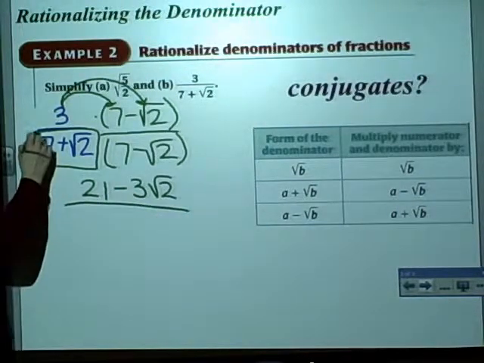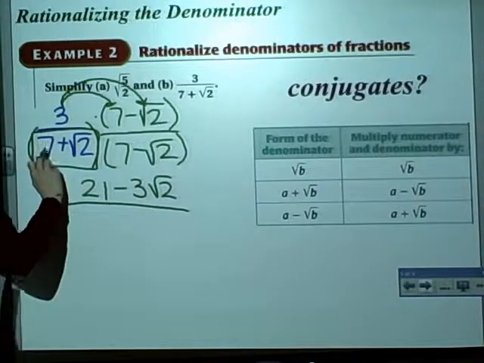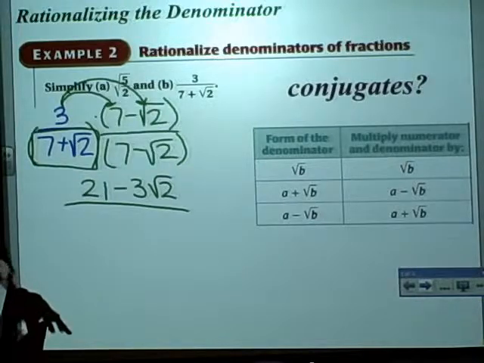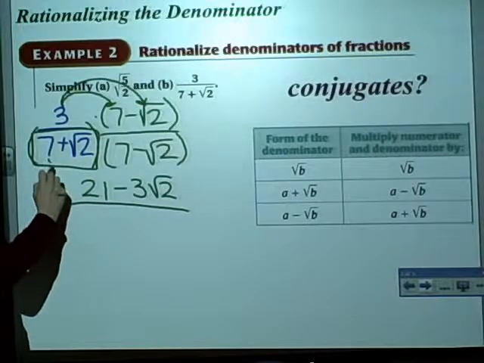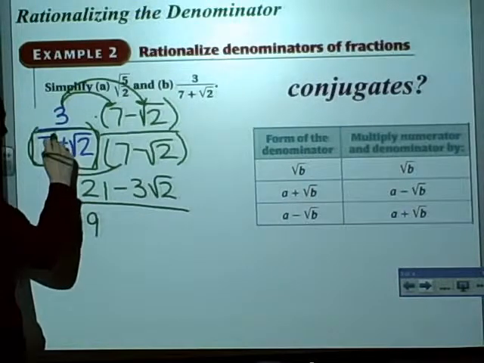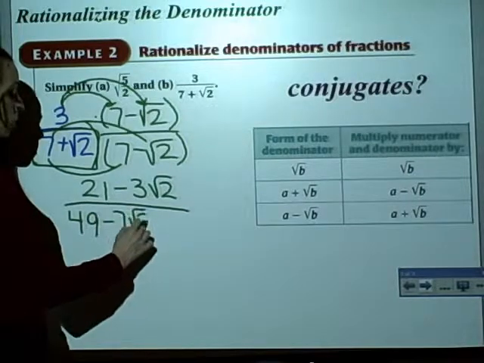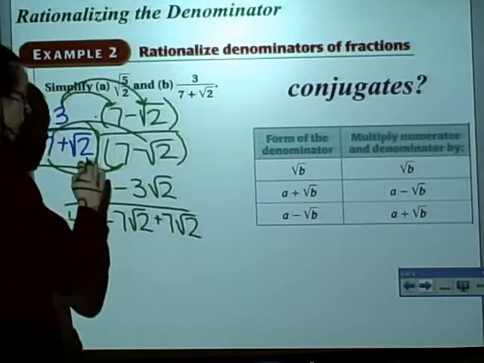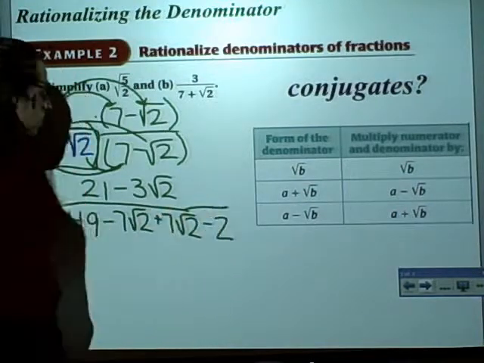Now for the bottom, I have 2 expressions I'm multiplying together. We know how to do that. We have a term plus another term, so we're going to use foiling. When you have a radical, it's almost like it's a variable because it cannot combine with other numbers. So we multiply our first terms, 7 times 7, we get 49. Outer terms, 7 times negative radical 2 gives me minus 7 radical 2. Inner, 7 radical 2. And last, radical 2 times negative radical 2 is just a negative 2.